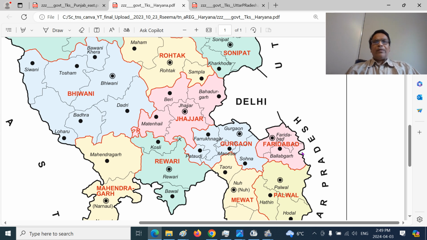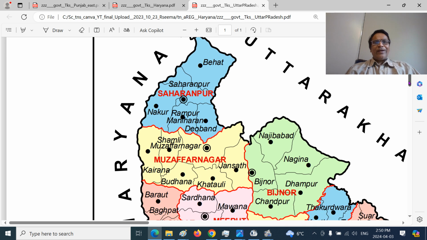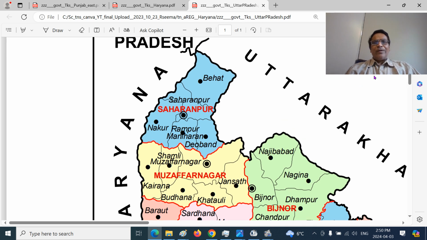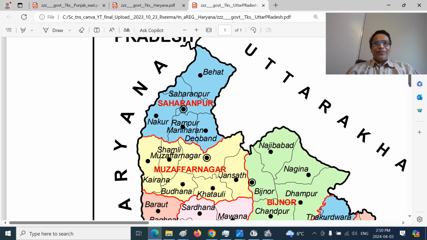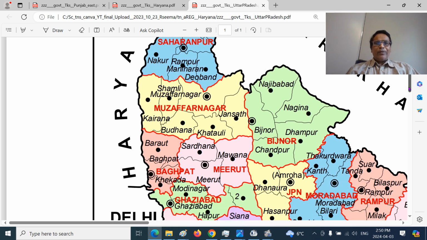And how does the other side of the river look? I am showing it to make the story complete, even though it's not Haryana. So this is Uttarakhand, Himachal Pradesh here, Haryana here. Tajewala has the barrage, Paonta Sahib will be nearby, and that is Hathni Kund. You can see these are the Khadar, 10 kilometers on the east side, that is the left bank of the Yamuna River. Behat, Saharanpur, and Nakur, and you can see the Shamli and Kairana region, Baraut region, and Baghpat region,